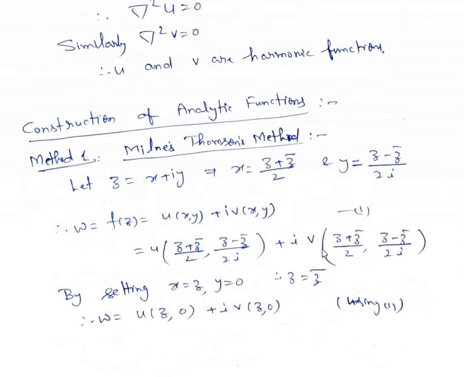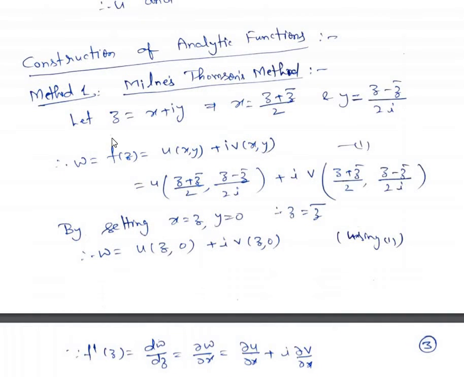Okay, now the next topic is construction of analytic functions. There are two methods. We will discuss them one by one. Today we shall discuss the first method, the Milne-Thomson method. Some people read it as Myelin-Thomson method, some read it as Milne-Thomson method. But if you see some YouTube videos, there you will see the pronunciation is Mills, N is silent. So Mills-Thomson method. What is this method?